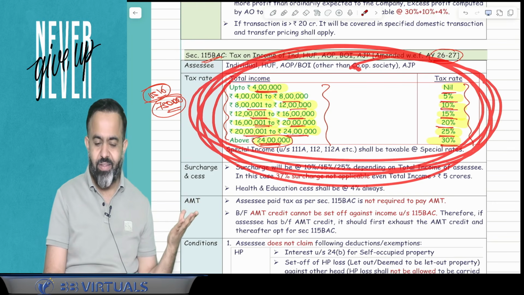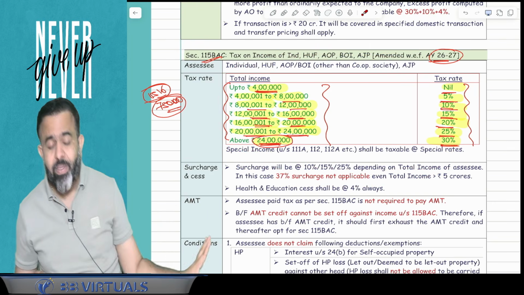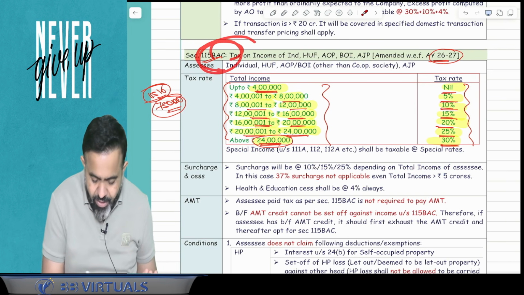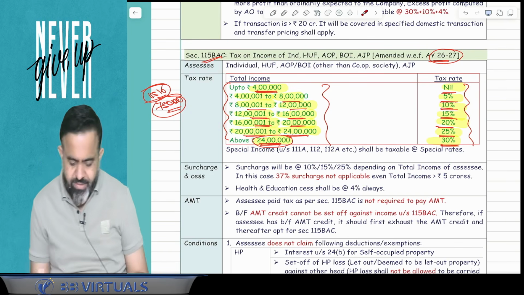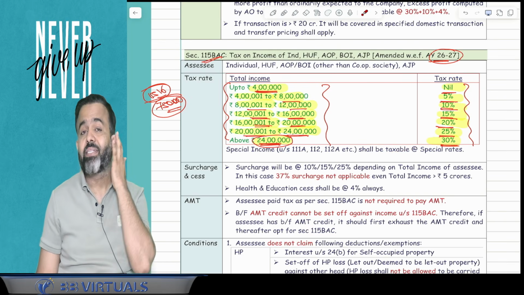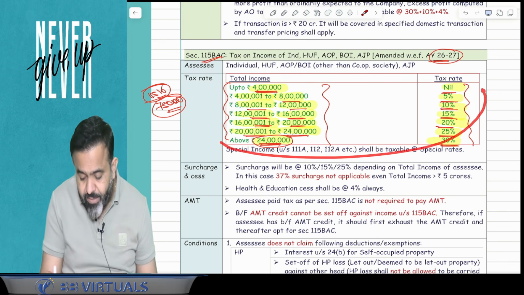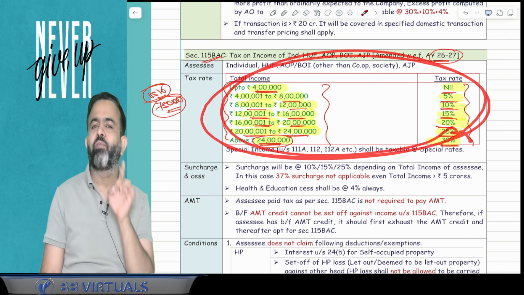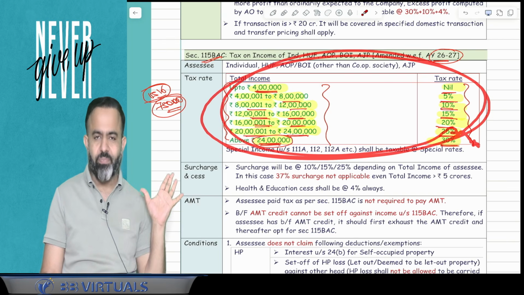So guys, this is clarified, but this is only in case of the new taxation regime, 115 BAC. So under section 115 BAC, this rebate under section 87A is available only against the tax computed according to the slab rate. It means this rebate is not available when you have special rates of income.